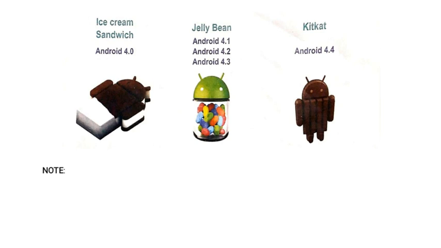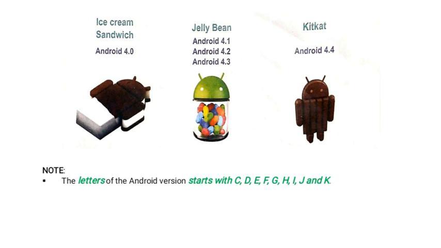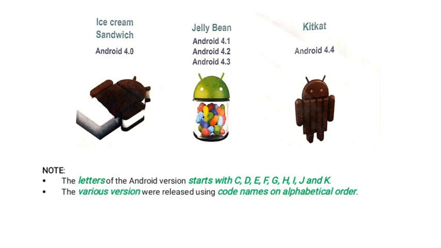Now note the letters of the Android versions. I already told you the letters of the Android versions start with C. The various versions were released using code names in alphabetical order.